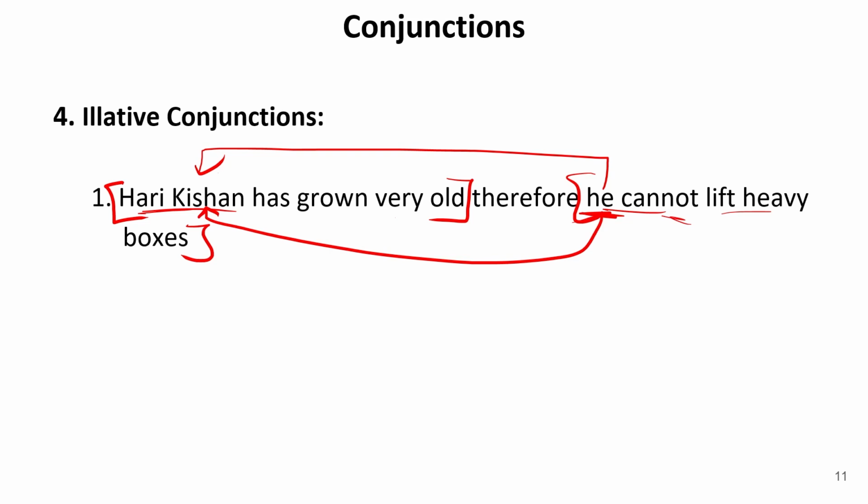Now, just by adding this therefore, it is telling us the reason and the cause of such action. So these conjunctions that are used to join such two sentences are known as illative conjunctions. Now let us move to the next one.